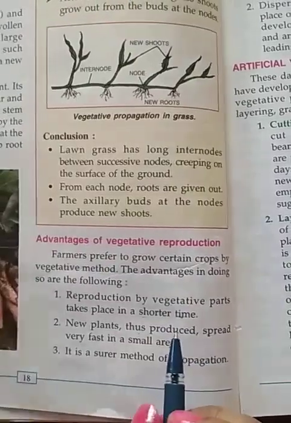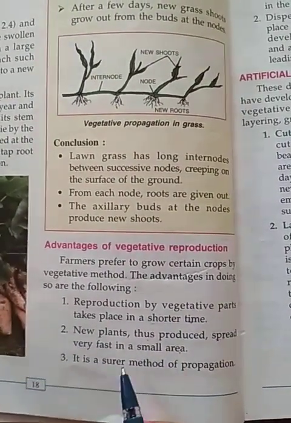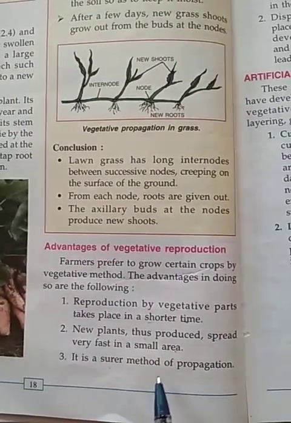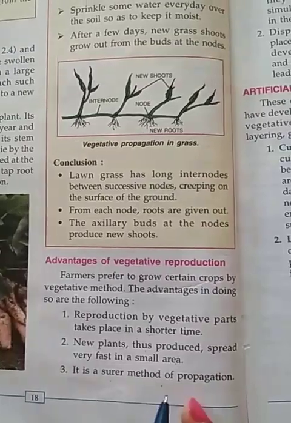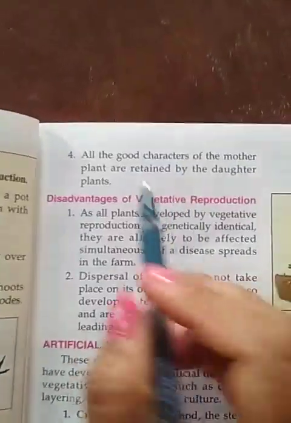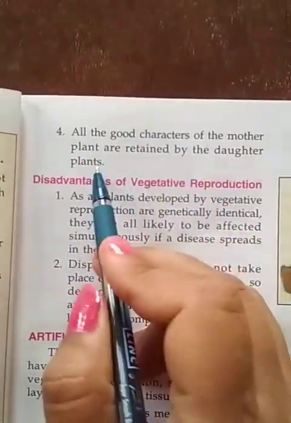As we know, the new plants are able to grow very fast. So the farmers are also sure that when we grow a plant by the vegetative method, that method will surely give us a new plant. And the fourth point is that all the good characters of the mother plant are retained by the daughter plant.